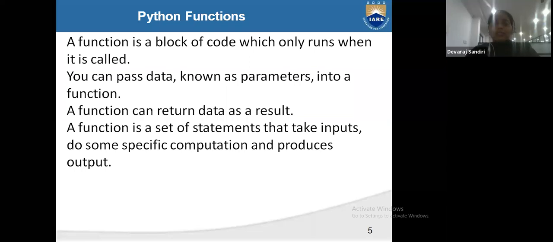You can pass data, known as parameters, into a function. A function can return data as a result. A function is a set of statements that take inputs, do specific computations, and produce output. First you have to give some parameters, and after that you will pass the data inside the parameter.